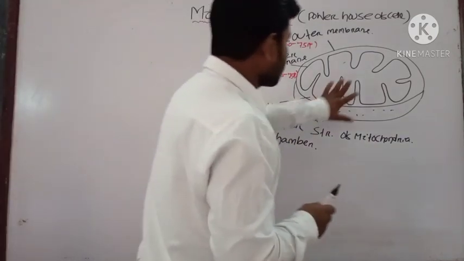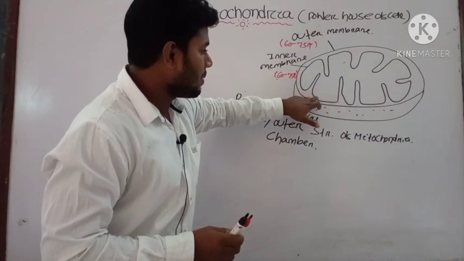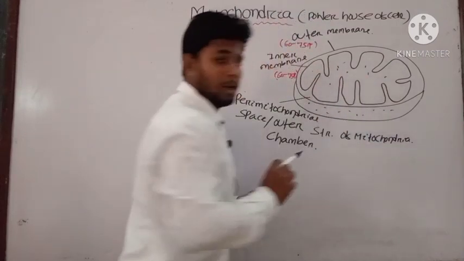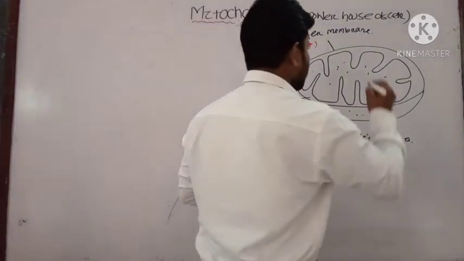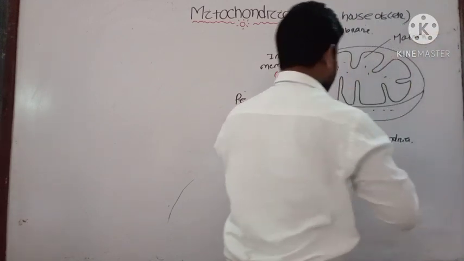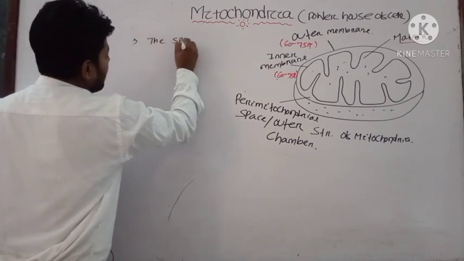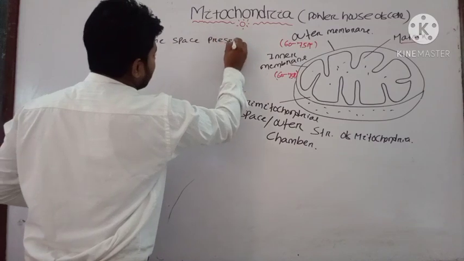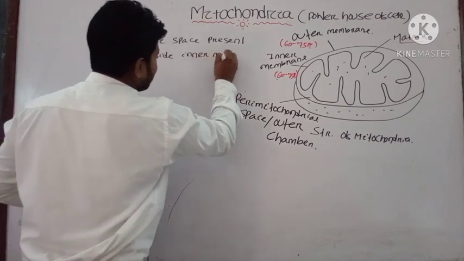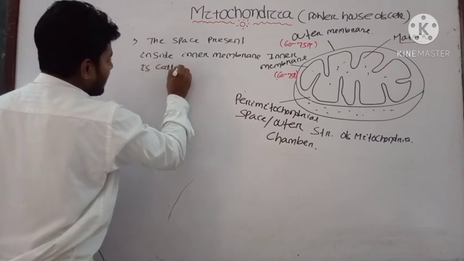Okay, you can see there is a space present inside your inner membrane, and the space which is present inside the inner membrane is known as your matrix. What is it called? Matrix. The space inside your inner membrane is known as your matrix. Okay, you can write down these points. The space present inside the inner membrane is called as matrix.